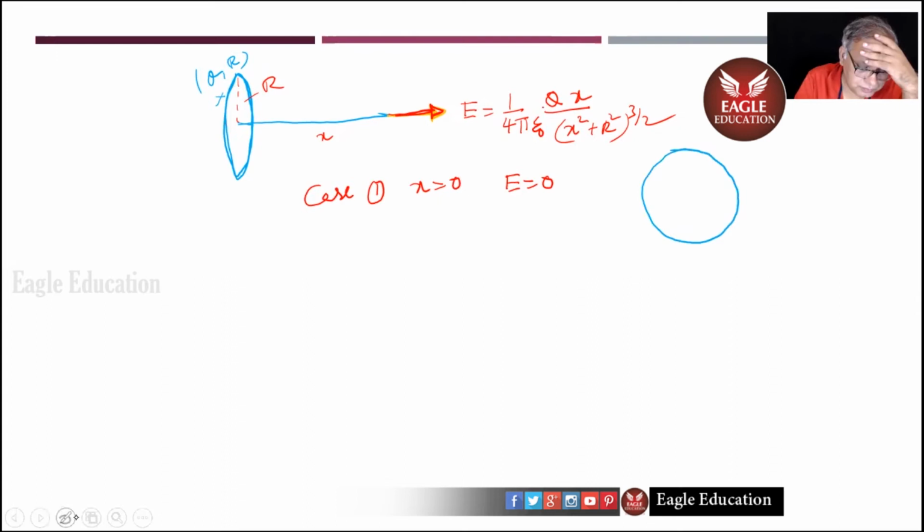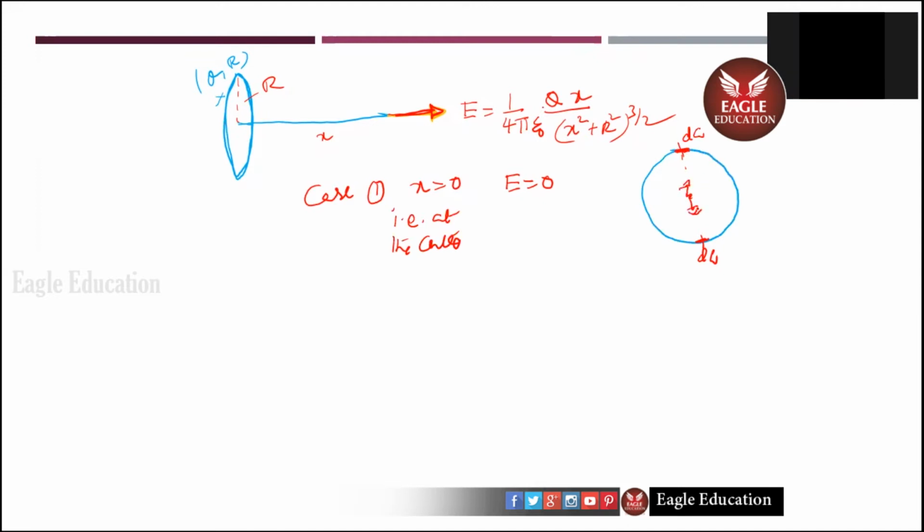Every dq's field at the center, x equals 0 means at the center. I have a dq here. Exactly opposite side, one more dq is there. So don't they cancel the fields here? This field is this way, this field is that way. So it cancels like that. The whole ring is taken as many pairs of dq's. Plus q and plus q. Did you not say at the center E equals 0?